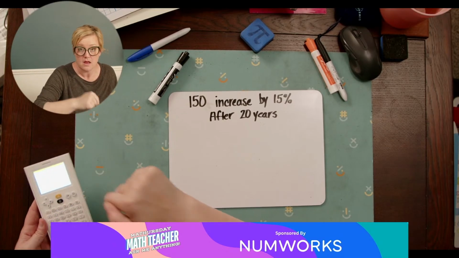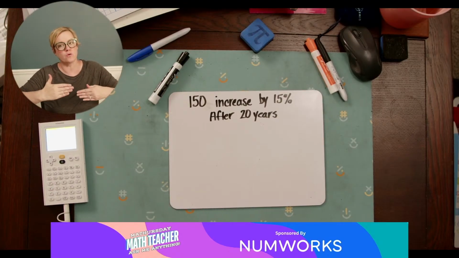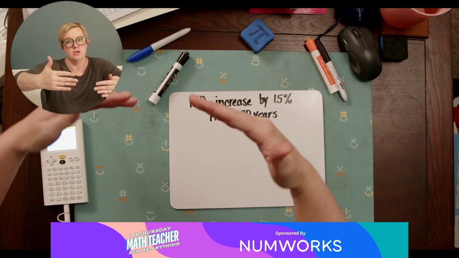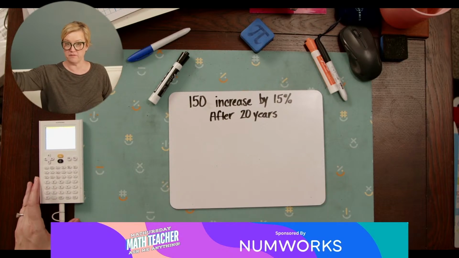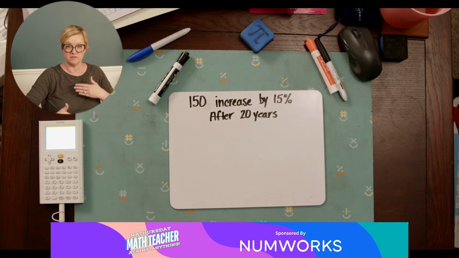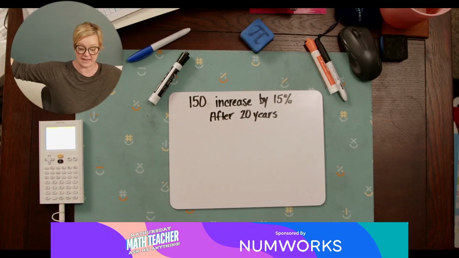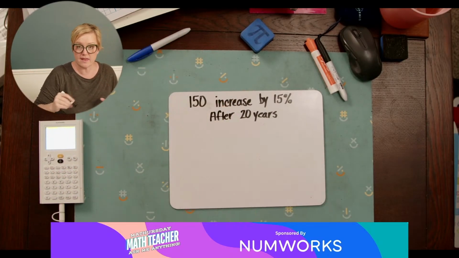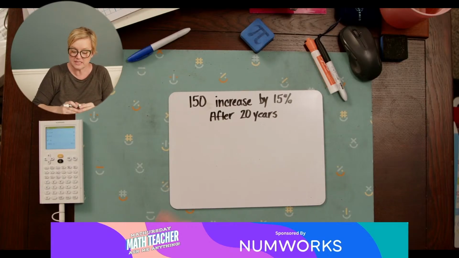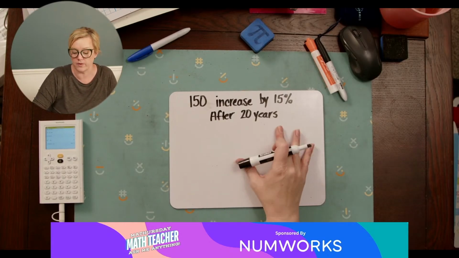So that's the thing about exponential growth, is that it builds up. It's not just 15% of 150 every single time. It's 15% of 150, then 15% of that, then 15% of that. So it's going to go bigger and bigger and bigger, a lot faster. So the way that I would figure this out is the time is going to be my exponent.